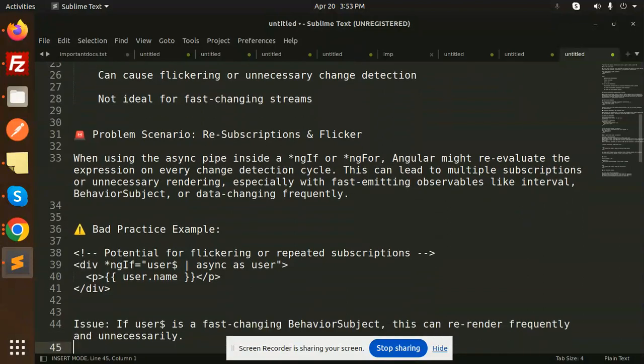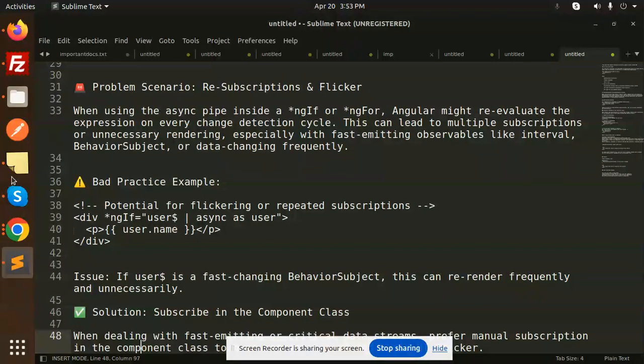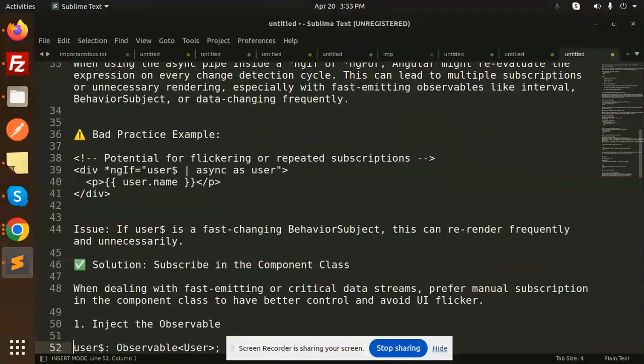Bad practice, with potential for flickering and repeated subscription like this. So this is a bad practice that can leave you with that issue. If users is a fast changing BehaviorSubject, this can re-render frequently and unnecessarily. Okay, so what would be the solution for that?